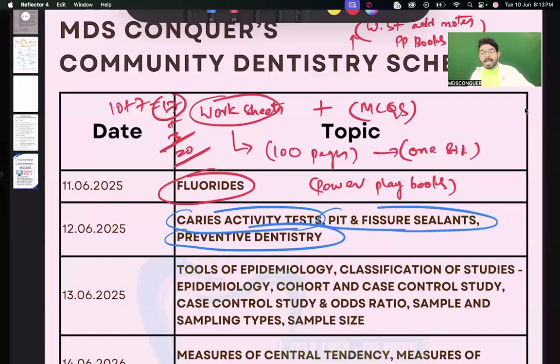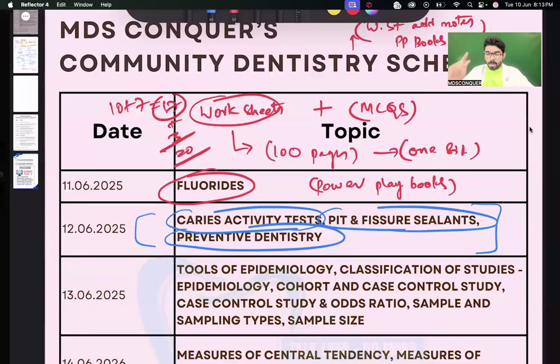For example, people who have already done pedo and operative dentistry, all these are covered there. Before you take printouts of community dentistry, check it off. If you're already done with the operative dentistry part, you can skip the same topics. No need to do it again and again, it's a waste of time. But people who have not done operative or pedo previously and are doing community for the first time, you do it.